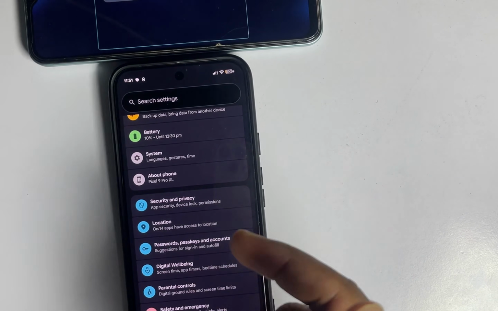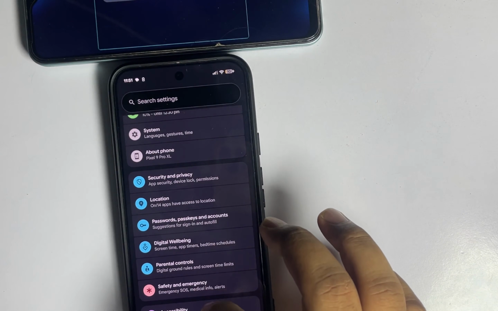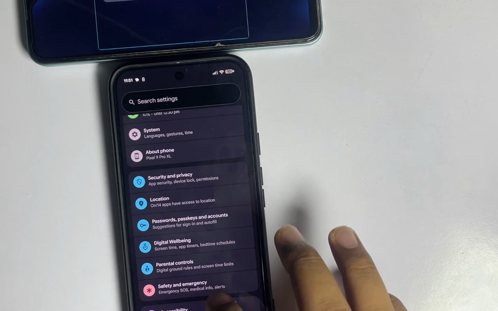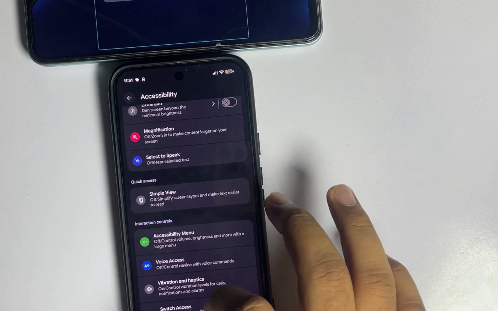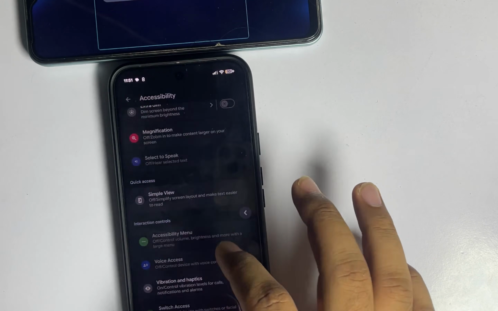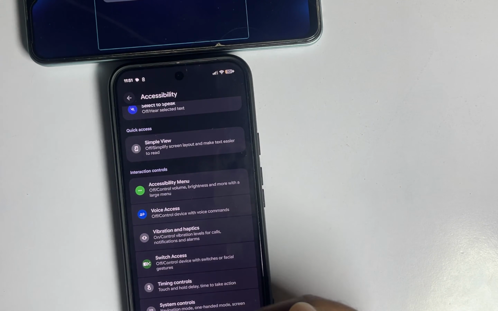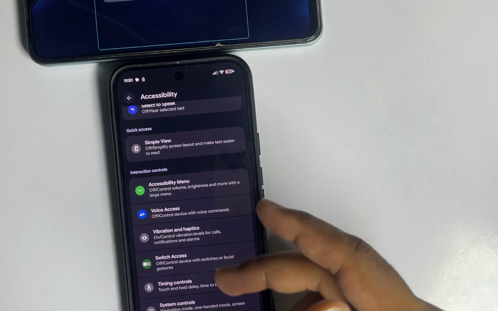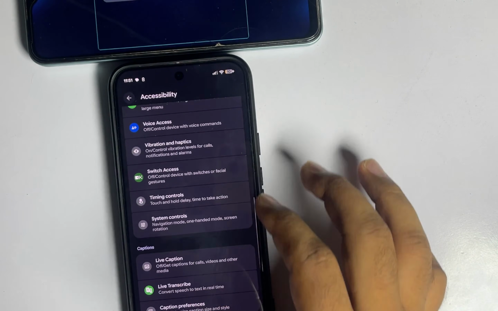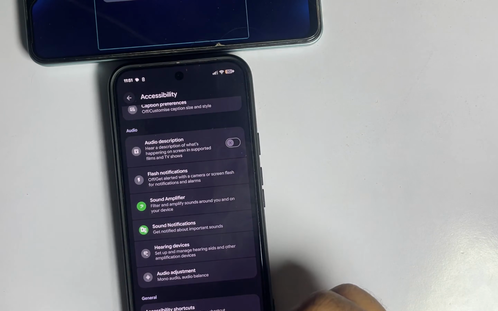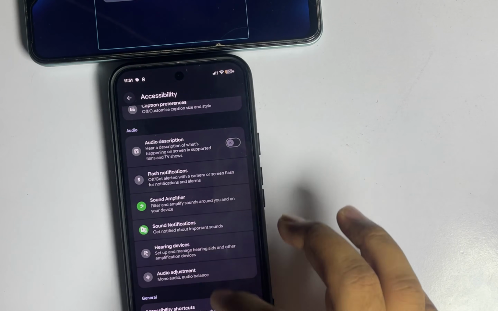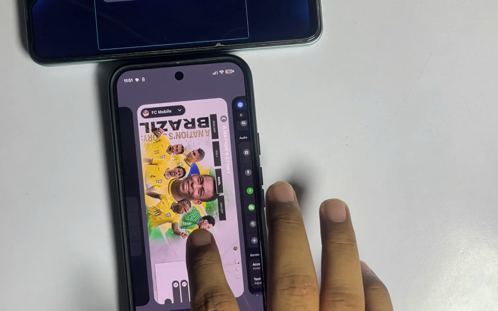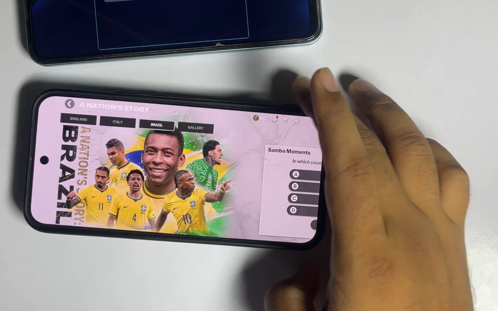Also, simply go to accessibility, and in accessibility, you need to mess around with the audio settings, which will be voice access, and also the audio settings. So you need to make sure to change this audio setting, turning it on or off. These are the different types of settings that you can do with the audio adjustment. So you need to adjust that audio setting, and then go back to the game and check whether the audio issue is resolved or not.